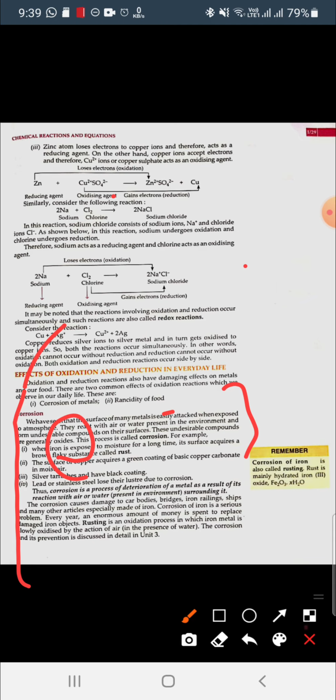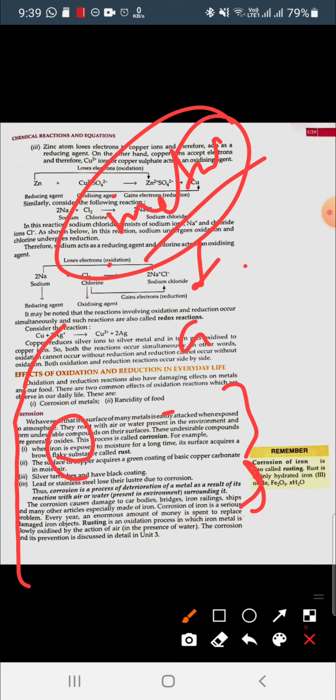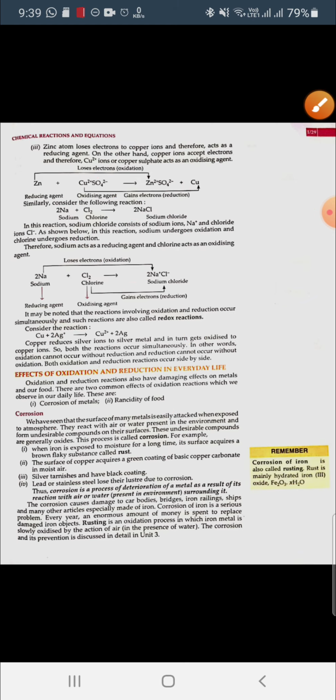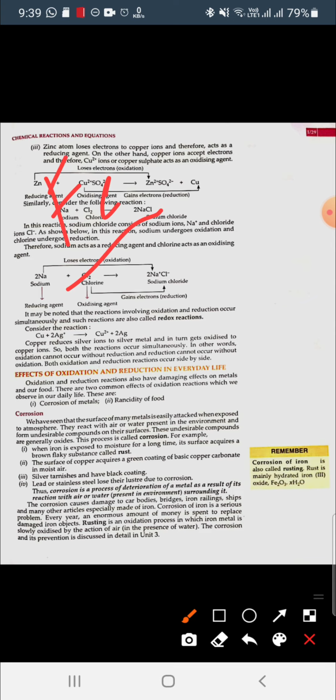So you can read the definition. Corrosion is the process of deterioration of metal as a result of its reaction with the air and water surrounding it. So whenever a metal reacts with water and air, deterioration means it changes its properties. So this is known as corrosion. And rusting is another term here. Rusting is when we mainly talk about iron.